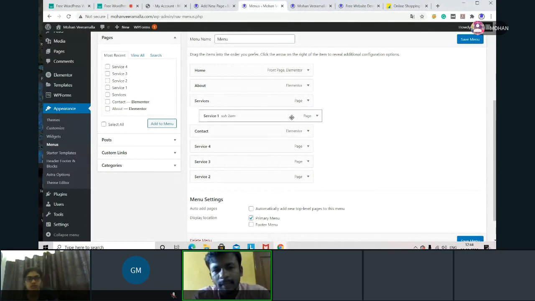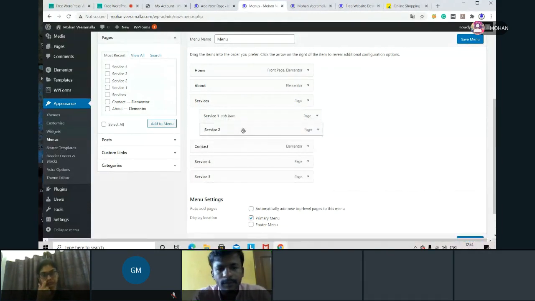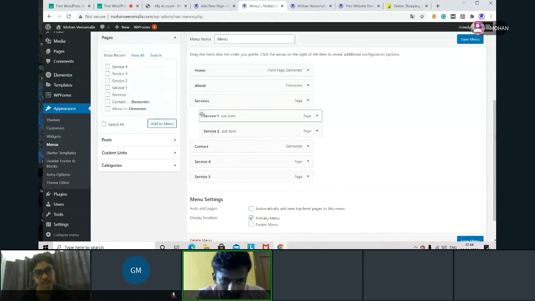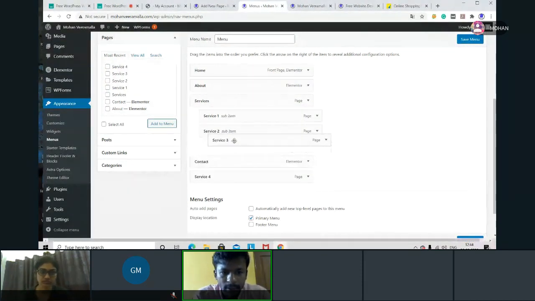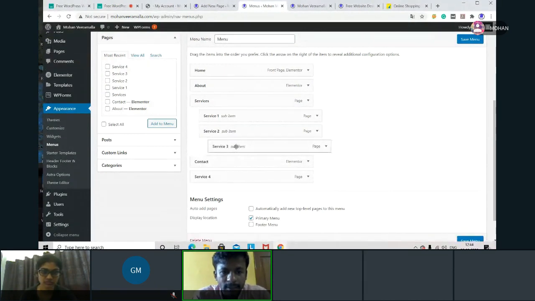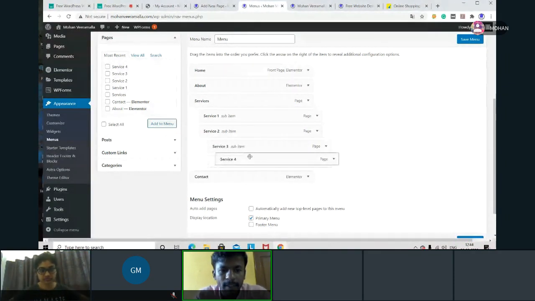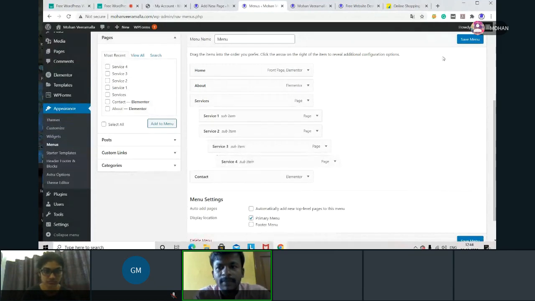When you dropped it, what happened? It is showing sub item. Okay. Now what will I do? I'll drop this one also at the same level. This sub level should be the same. If you cross more than this, it will become a sub item of service 2. See, for example, I'm taking it this way. Now what will happen? I'm saving this.